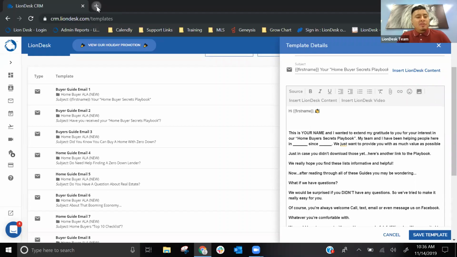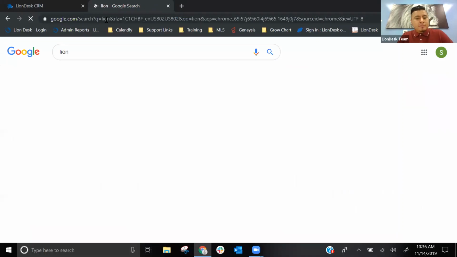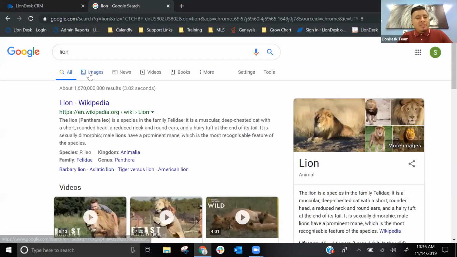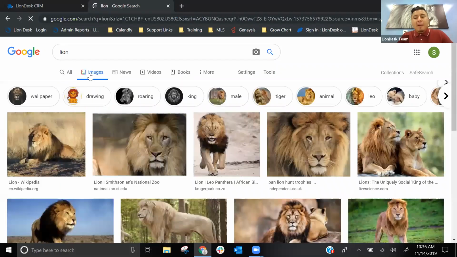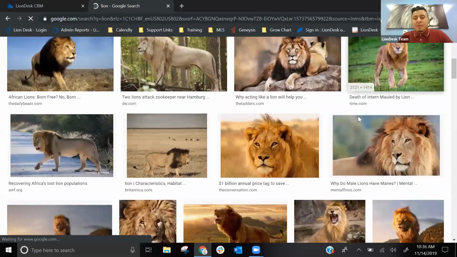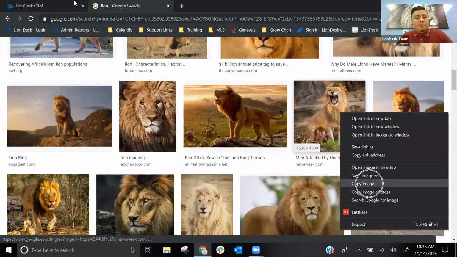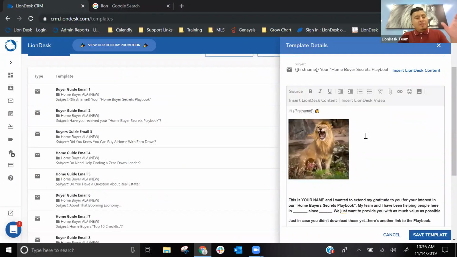So I'm going to go ahead and just search for a random image. Using Google, I'll just type in the word lion. I'm going to capture one of these images, and you can just copy and paste. So what's a good picture I could use? Let's use this one. All right, I'm going to copy this image and then paste it here. Right, so super simple compared to V1. No need to upload it into documents. You can just copy and paste it straight into the email template.